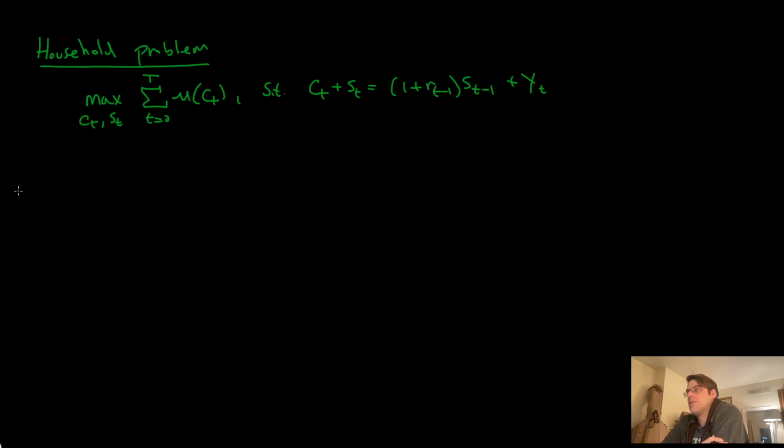Previously, we had seen how we solved this when we had two periods. We took this budget constraint and simplified it. We plugged things into each other to eliminate the S right before, the S2. We said, okay, well, the sun's going to explode, I don't need to save anything in S2, so we're just going to choose C1, C2, and S1, and then we solved for all of those. Now we have many more periods. In principle, you could do the same thing. You could write all this out and substitute and substitute and substitute. But now we know how to handle these sorts of dynamic setups.